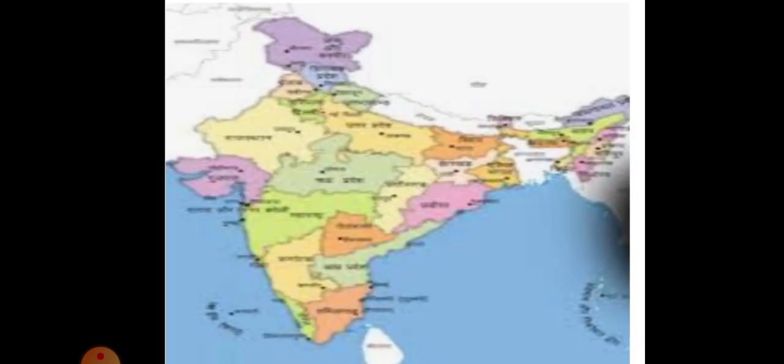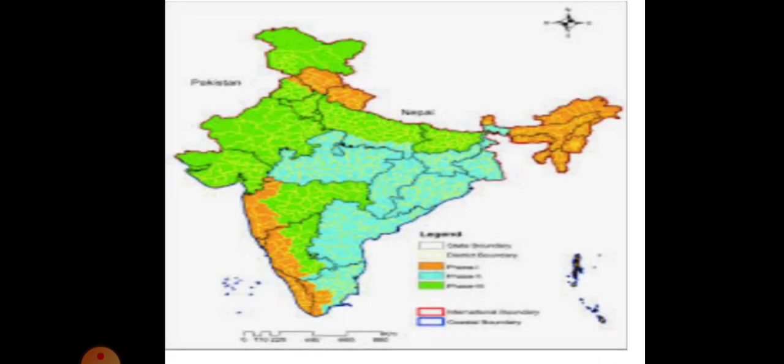See, second map, third map. Here the empty maps are given and information is given: red color, yellow color, sky blue color, green color, and border color, red border, blue border. Some details are given that this part conveys this, this part is here, and this part is there. Airlines, maybe railway stations, maybe this country, the bays or seas, rivers, oceans. This information is given in the small corner of the map, and you have to put all the information in the map and color it.